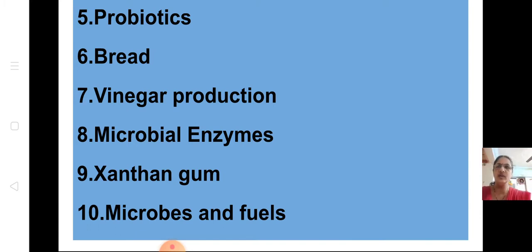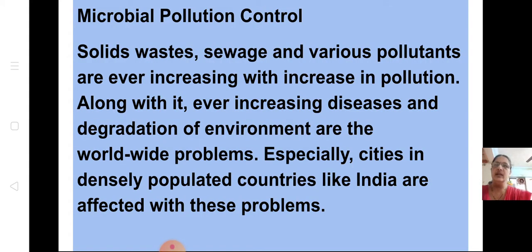In the previous video, there is a small spelling mistake. Z-A-N-T-H-U-M it is written. It is xanthan gum. Okay? Not xanthum, it is xanthan gum. Okay, now we will see the next part.